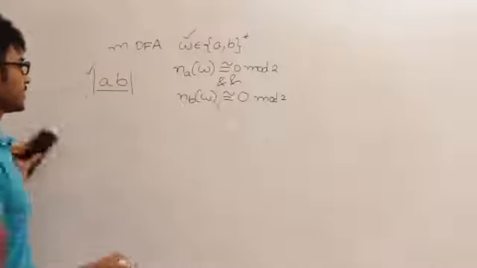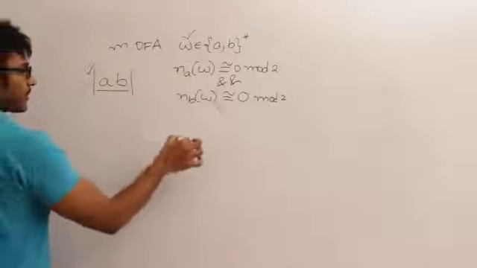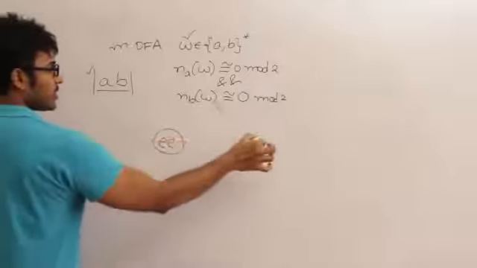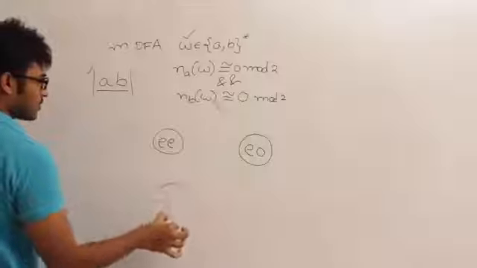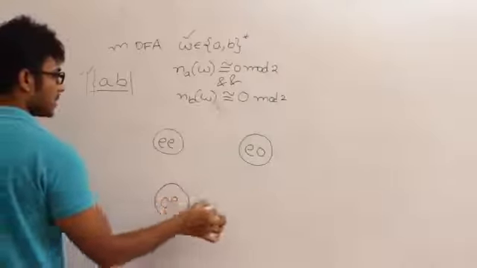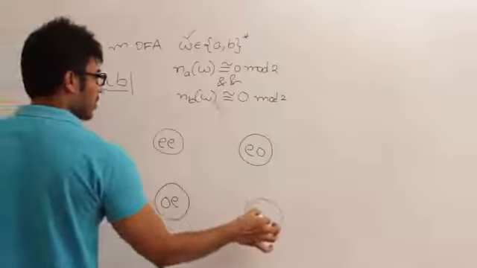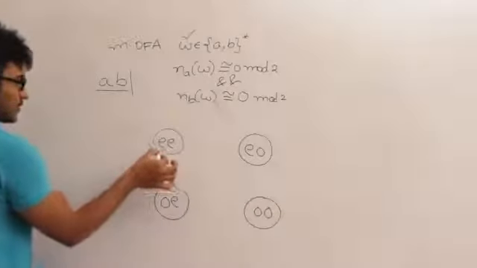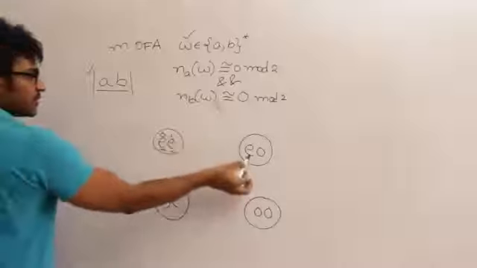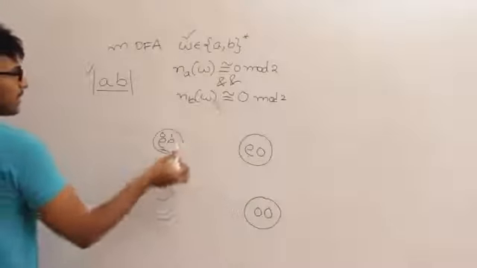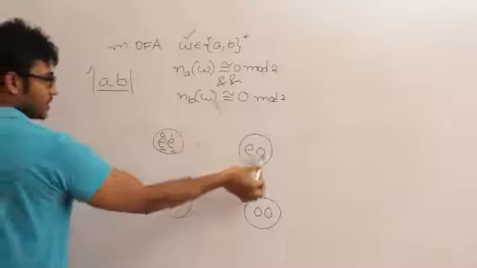The 4 states are this: even even state, even odd state, odd even state, odd odd state. The first one is going to talk about zeros and the second one is going to talk about ones. Zeros, ones. A's, B's.